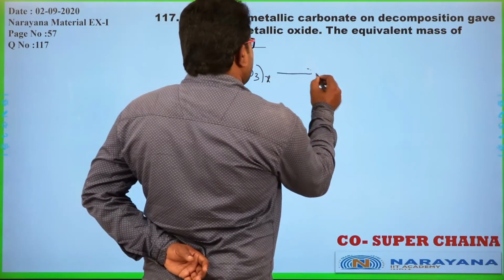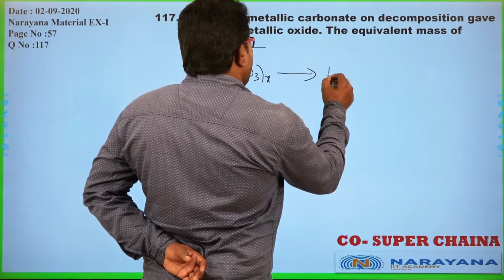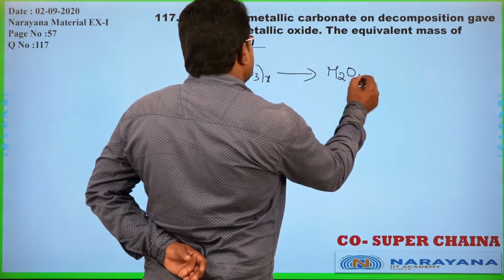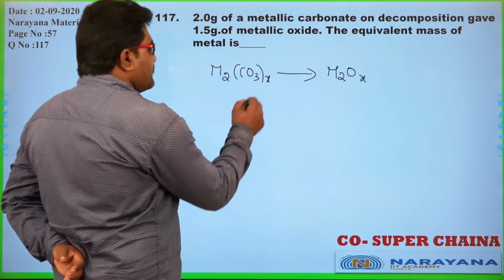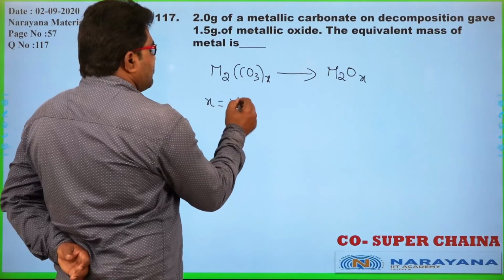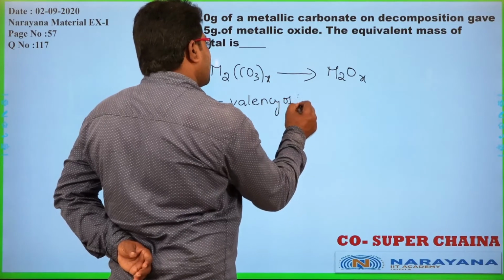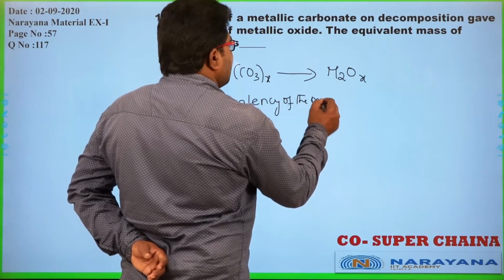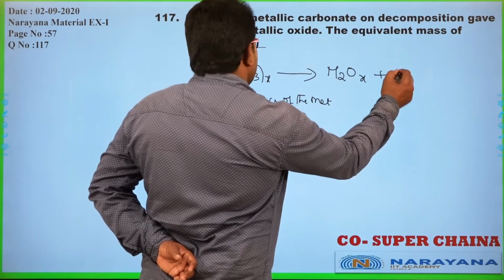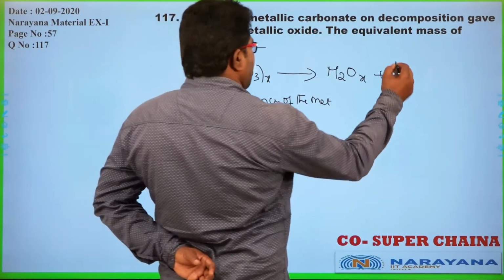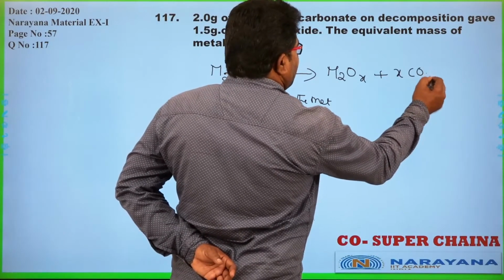It gives metallic oxide, means OX, where X is the valency of the metal. Okay. Now, some moles of CO2 was obtained.